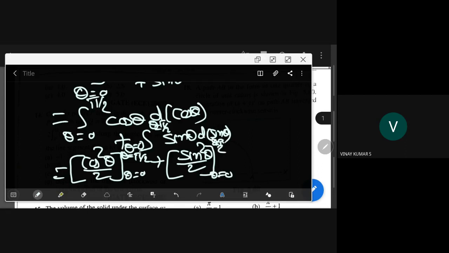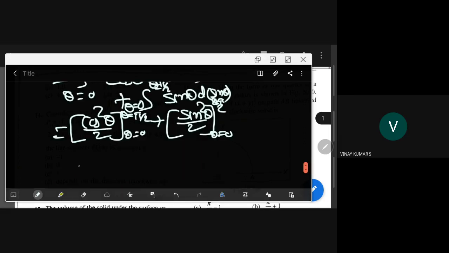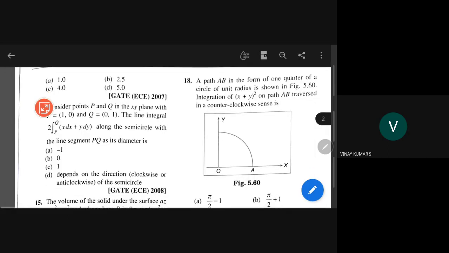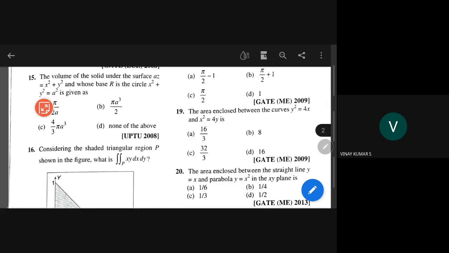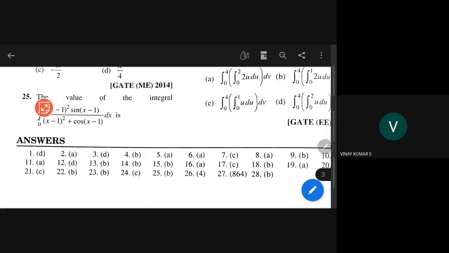So cos pi by 2 is 0 and cos 0 is 1, so you have minus 1 by 2. On the other hand, sin pi by 2 gives plus 1 by 2. You are getting 0 here. The answer is 0, so B is the answer for problem 14.